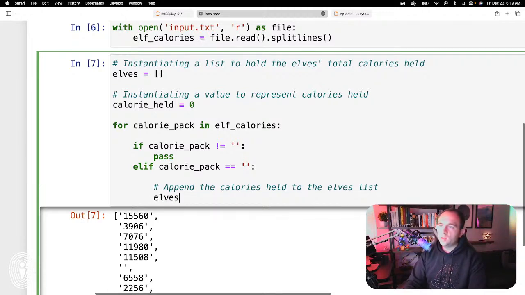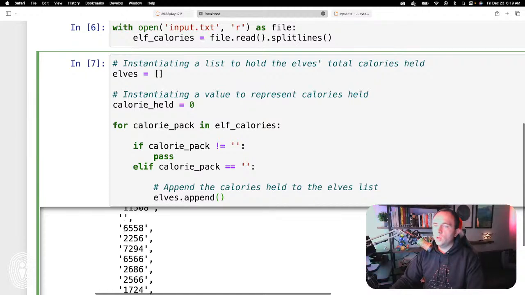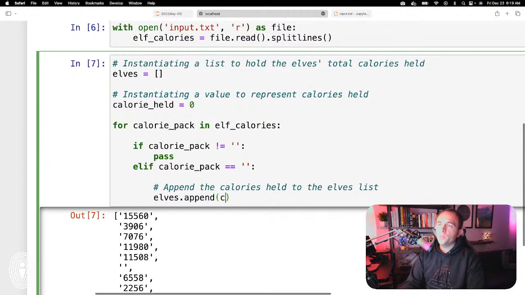So elves.append. Once we've hit one of these breakpoints, assuming that these calories have been aggregated appropriately, we're going to take those calories and append them to this elves list up here. So elves.append calories.